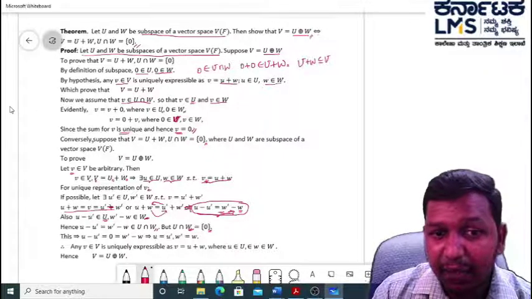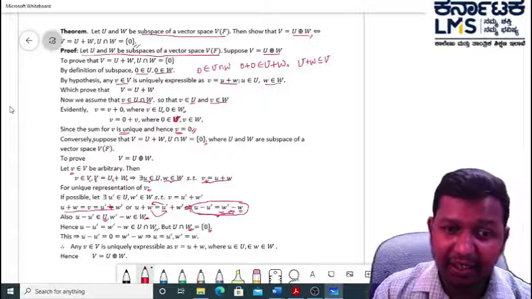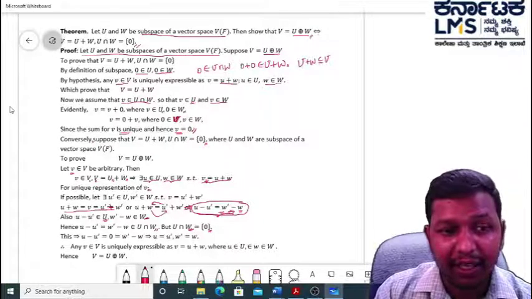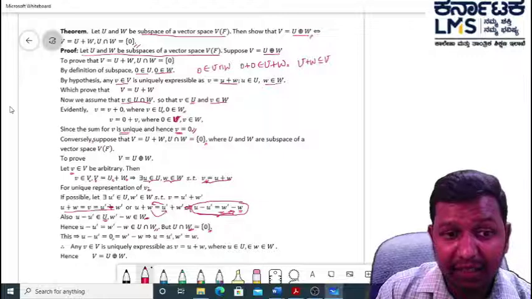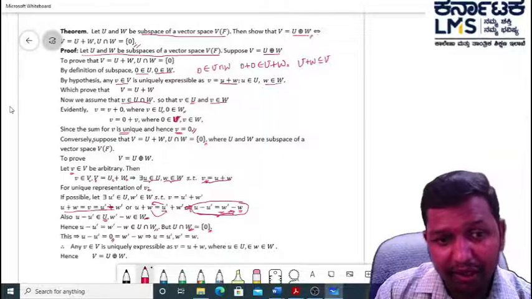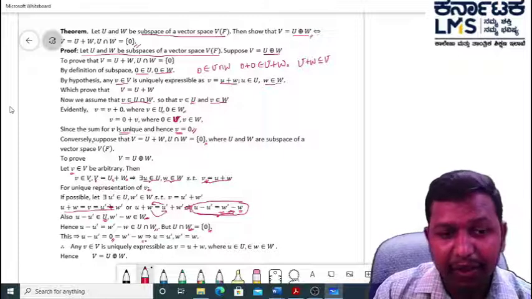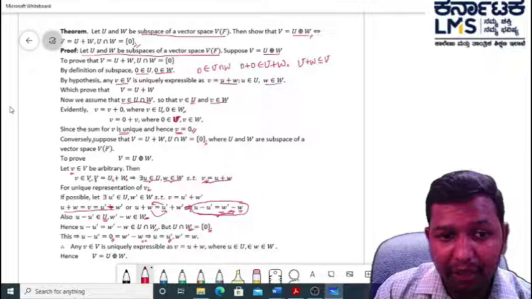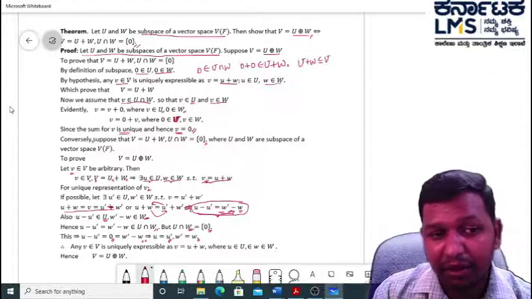That means they have only the singleton 0 as an element, which implies that u minus u dash is equal to 0, w dash minus w is equal to 0 also, which implies that u is equal to u dash, and w dash is equal to w.